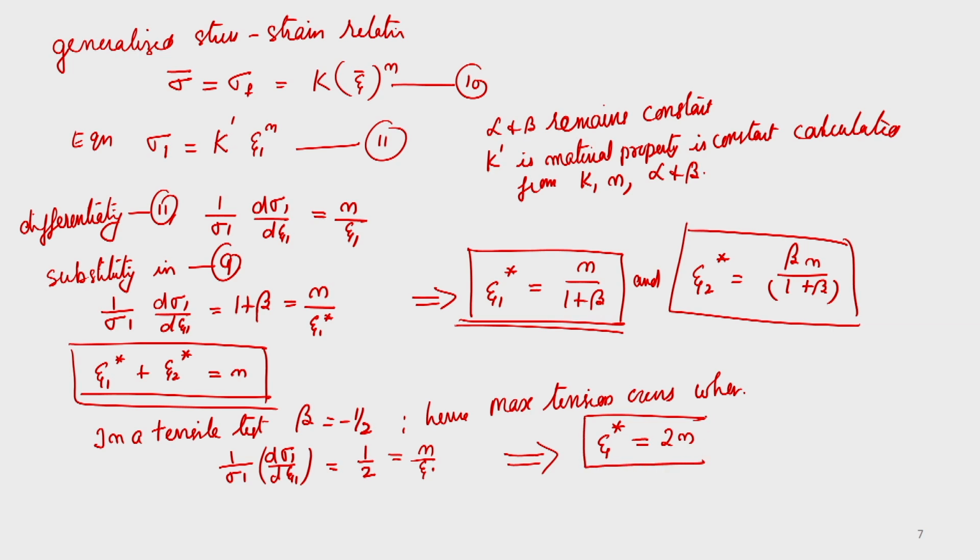This is a very important point, one has to look at it. So, in the maximum tension condition, it signifies the onset of local necking, that means the local necking strain in a uniaxial tension is epsilon 1 star is equal to 2n, which is twice the strain for a maximum load and start of diffuse necking.